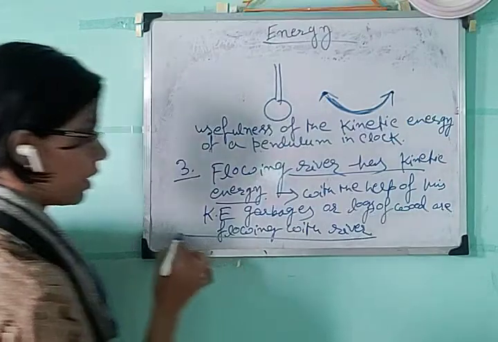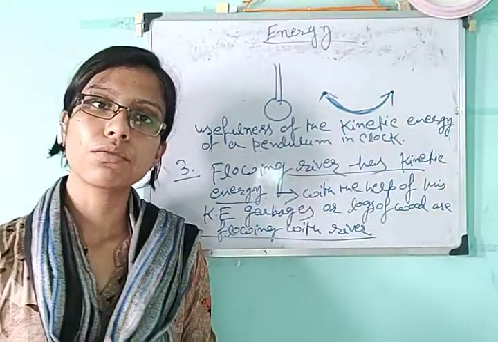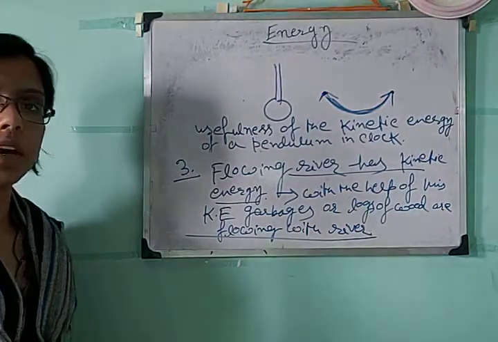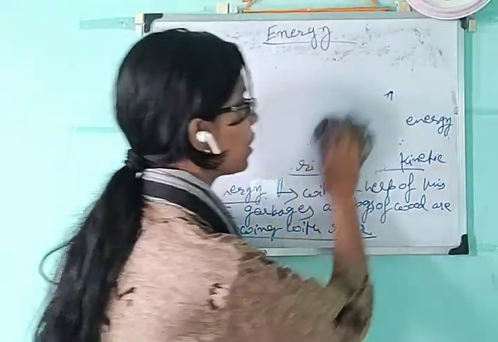Everything in the river is flowing due to the kinetic energy of the flowing river, and that's why it can take away anything with it. Okay, so these are some examples of kinetic energy.